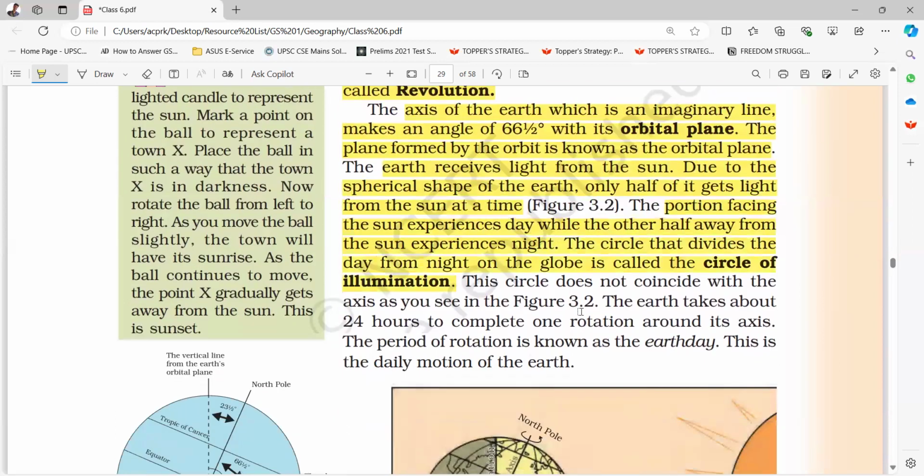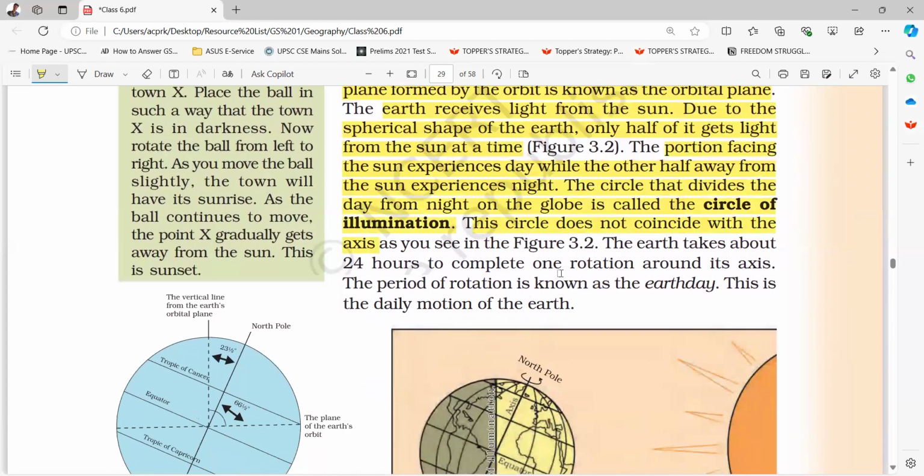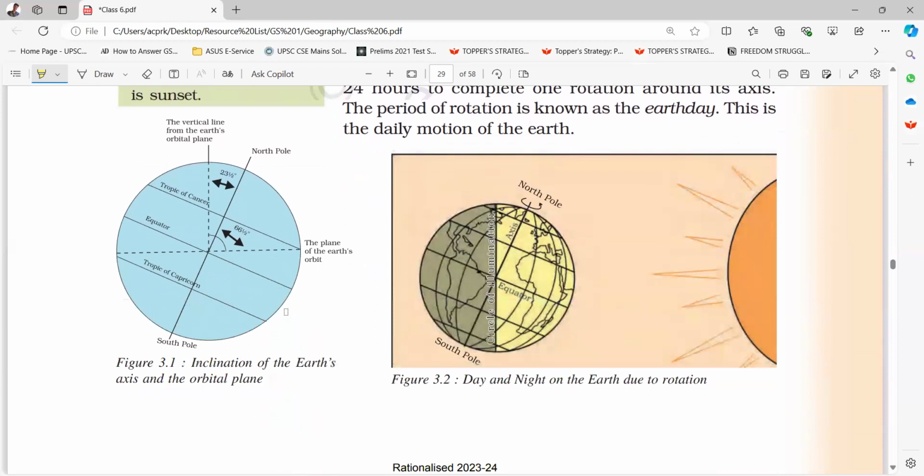This circle does not coincide with the axis, as you see in Figure 3.2. Figure 3.2 shows day and night on the earth due to rotation. South pole, north pole, equator, circle of illumination.